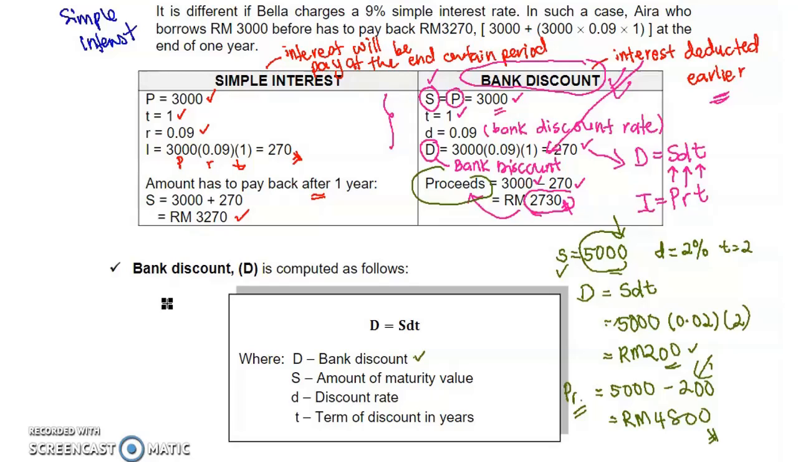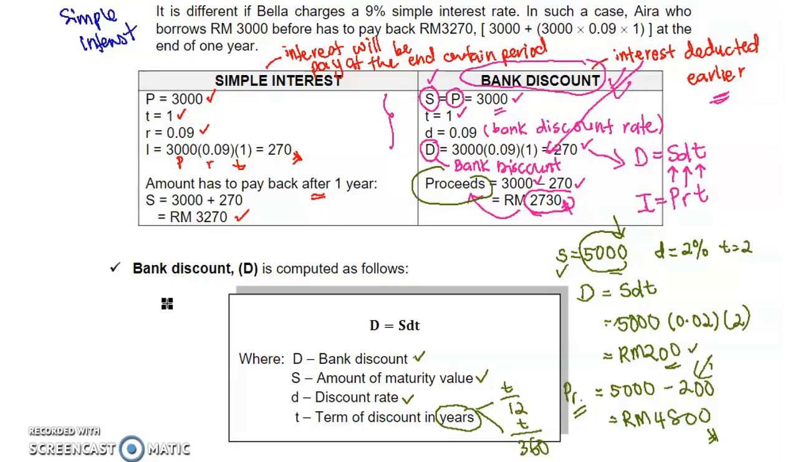So S here we call it as the amount of maturity value, D is the discount rate, and T is the term of discount, and it must also be in years. So again, if given in months, T divided by 12. And if given in number of days, T divided by 360.